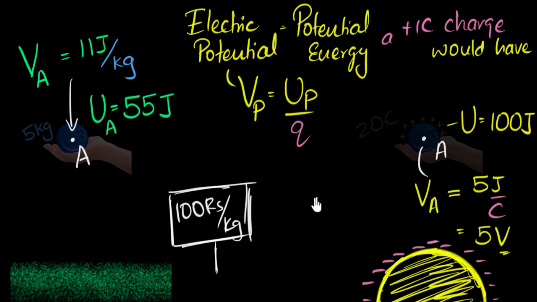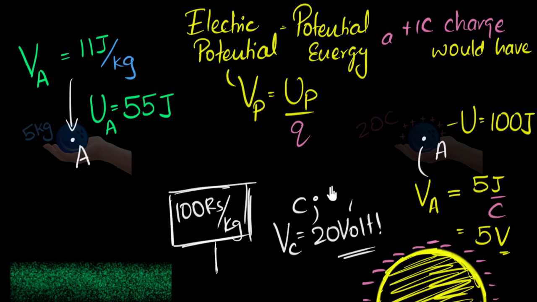And so now we can go back to our original question. If somebody says at some point C, just a random point in space, that the potential at point C is 20 volt. What is the meaning of this statement? Can you now explain this to someone? Pause the video and think. All right. We can now say, hey, first of all, volt is joules per coulomb. Remember that, and then you'll be fine. So we could say this means it's 20 joules per coulomb.